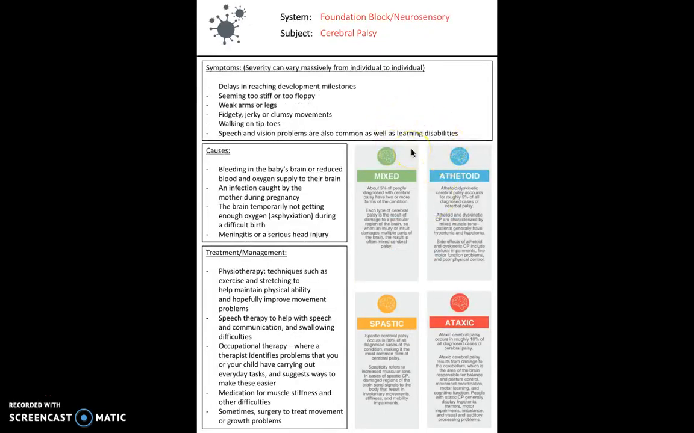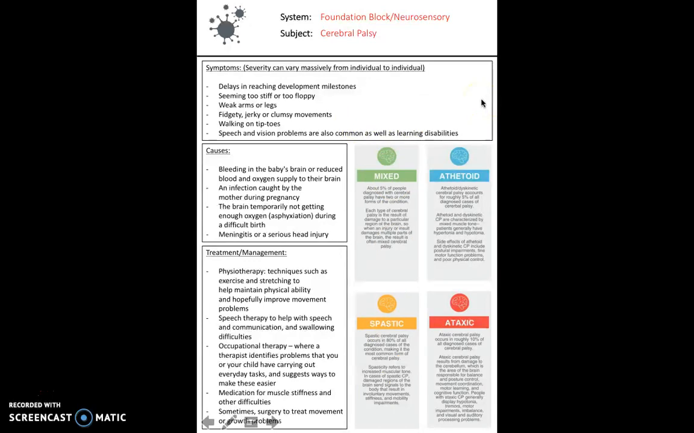Next, we looked at cerebral palsy. Cerebral palsy is a lifelong condition which affects movement and coordination. There are 4 types of cerebral palsy, which you can see on the bottom right-hand side of the screen here. Spastic cerebral palsy is the most common, occurring in around 80% of cases. So if you're going to learn about any in particular, that's probably the one to focus your attention on.